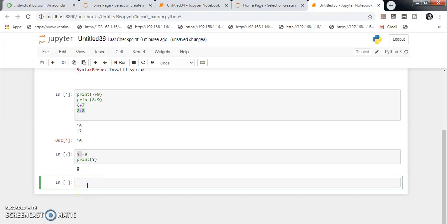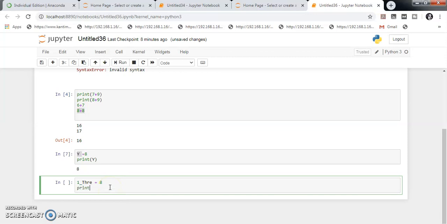We have many syntax rules for variables. For example, it cannot start with a number. Suppose I write one variable name starting with a number, put a value for it, and try to print it.